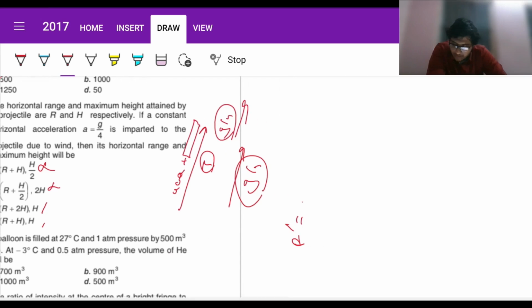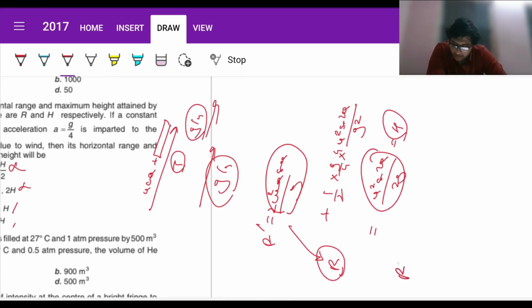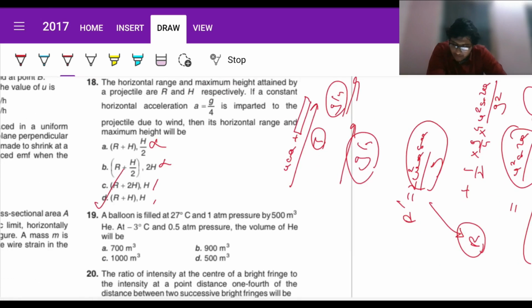So it can be written as ut plus half A t squared. Okay, this can be written as U squared sin squared theta divided by twice G, and this can be written as nothing but the original R, and this can be written as the original H. So this net result R dash can be written as R plus H. So that's our answer. Done.